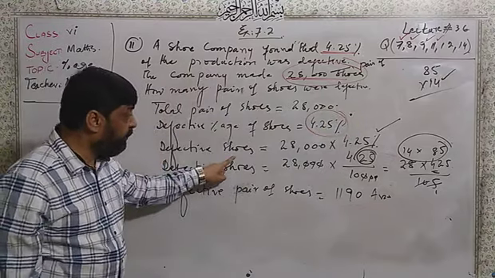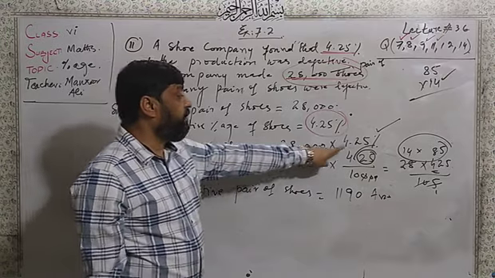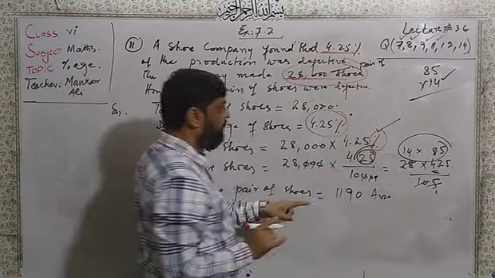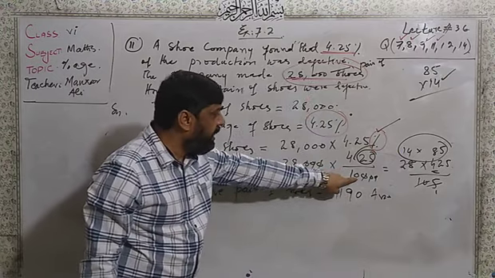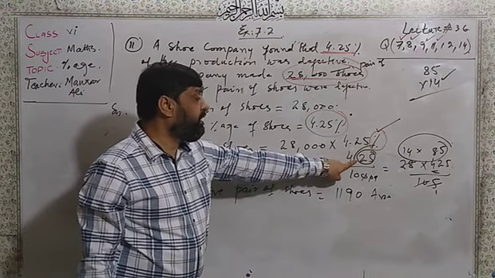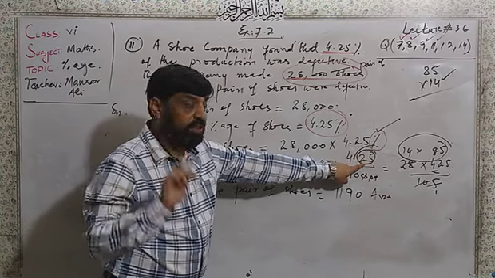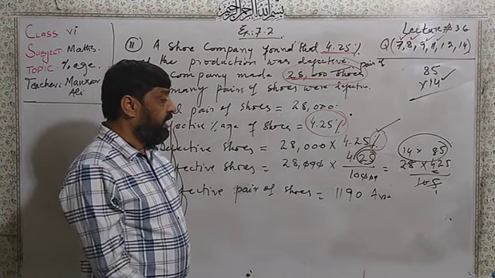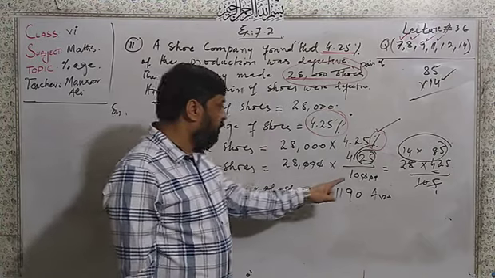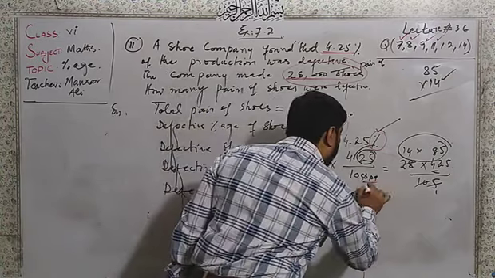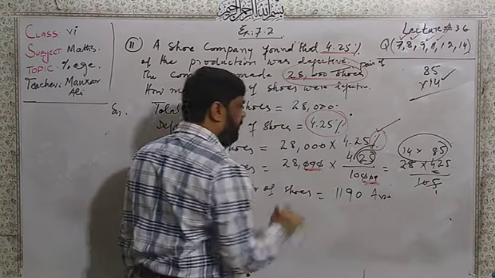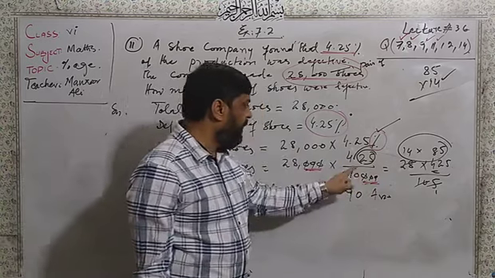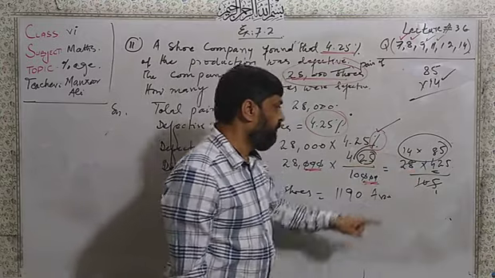Defective pair of shoes is 28,000 multiplied by 4.25. I will remove the percentage sign and write 100 here. For the decimal point I have 2 digits, so I write 2 more digits with the 100. It will become 10,000. Now these 3 decimals are cancelled. I will get 28 multiplied by 425.